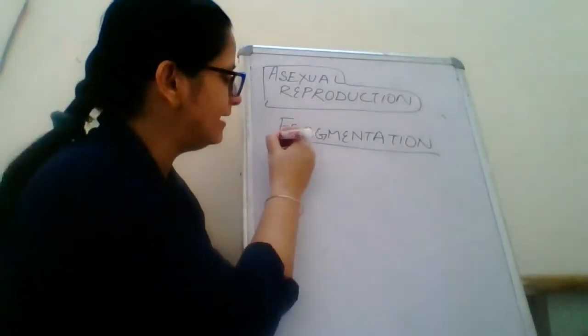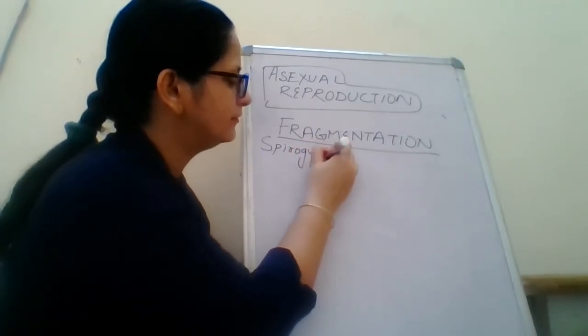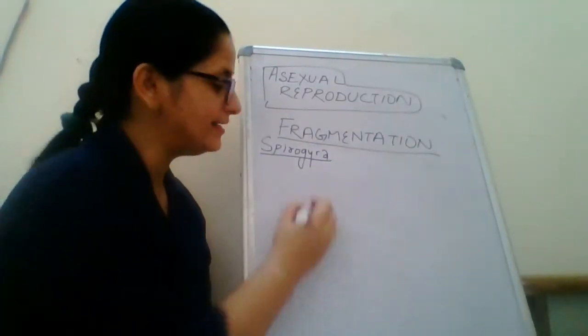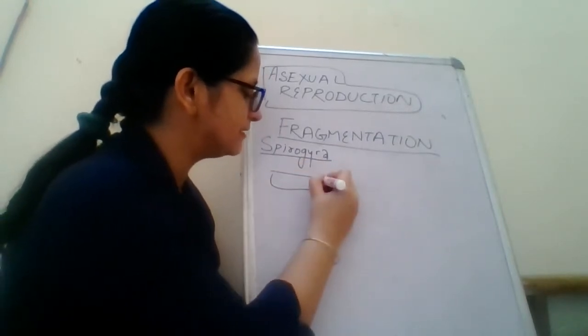Now I am talking about Spirogyra. Now this Spirogyra is a filamentous structure. Filament structure means the cells are something like this.